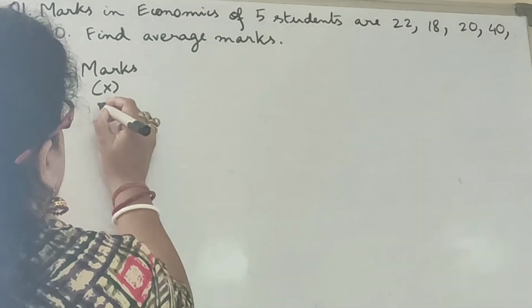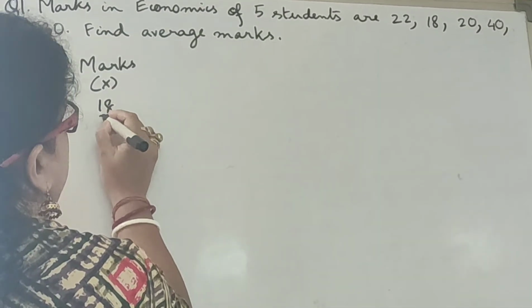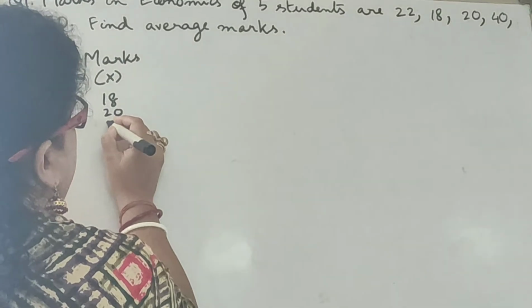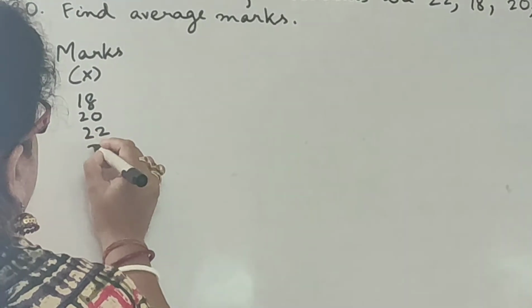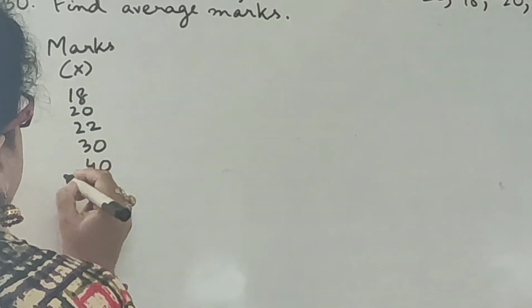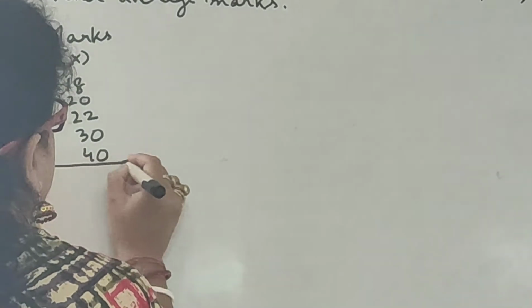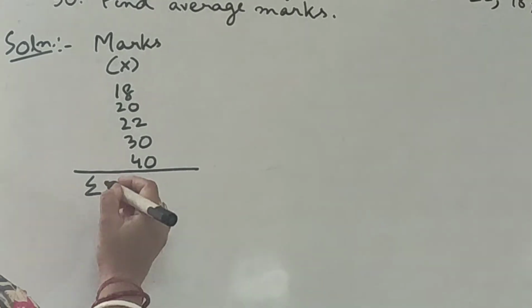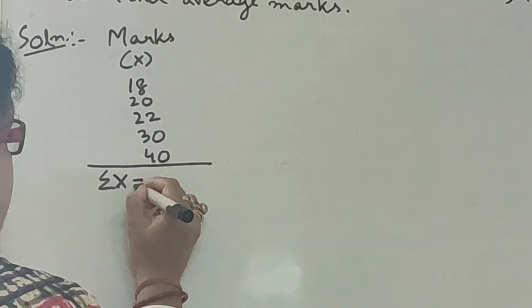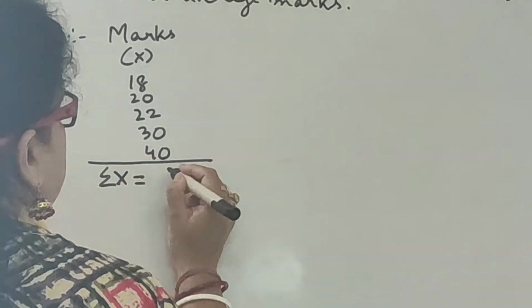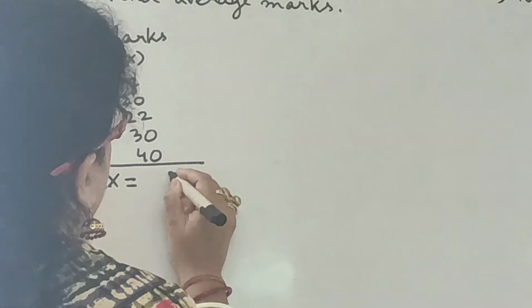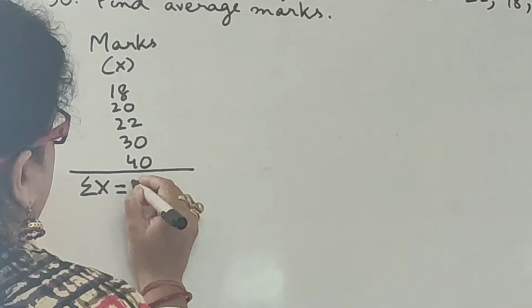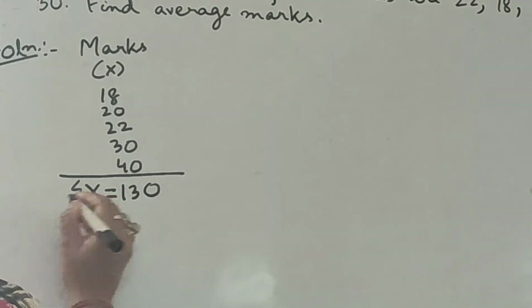So I'll start from 18, 20, 22, 30 and 40. That means now I'll do the totaling of all these marks and I'll get summation x. So summation x is equal to 130.